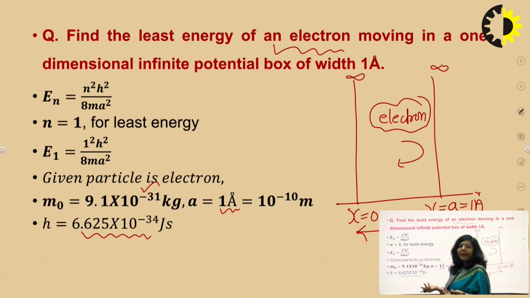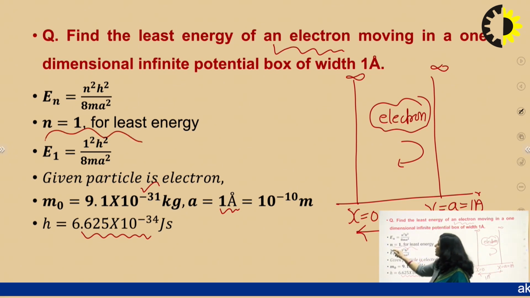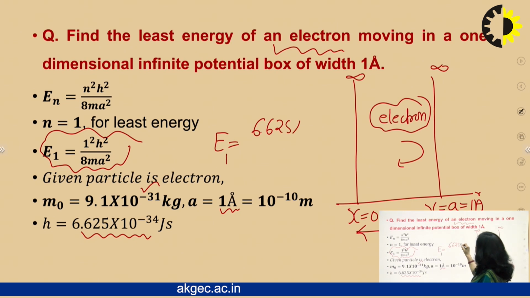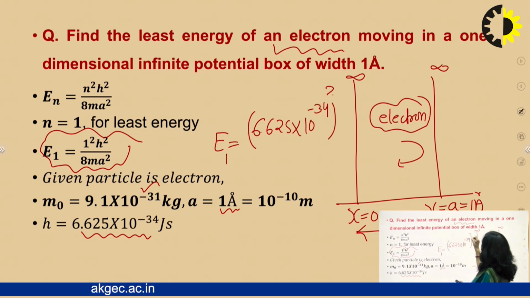Now to solve the problem, you simply have to substitute the values of all these parameters in this equation, and you will get the lowest energy for this electron when it is trapped in a box of width 1 angstrom. So just substitute all these values. This E1, the lowest energy, will be h square, and you know the value of h. It is 6.625 into 10 raised to power minus 34, square of this, upon 8 into m.